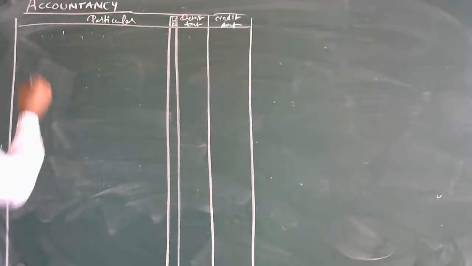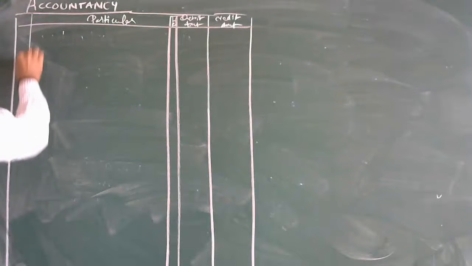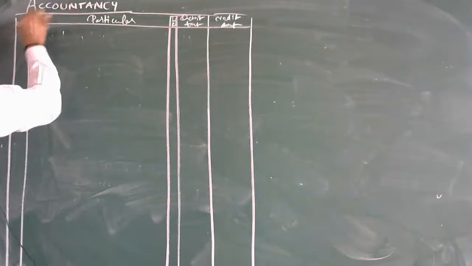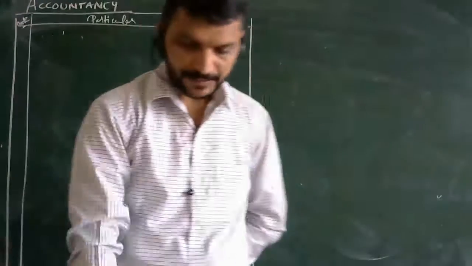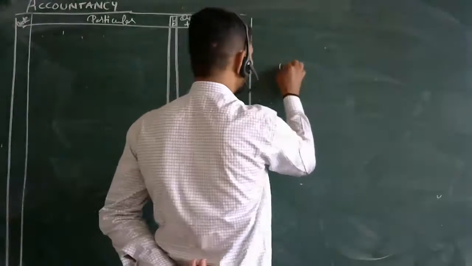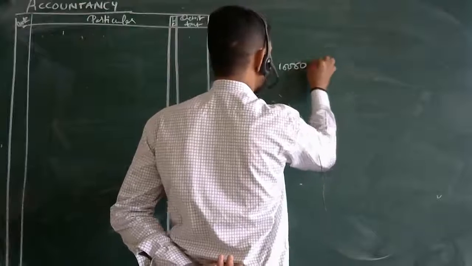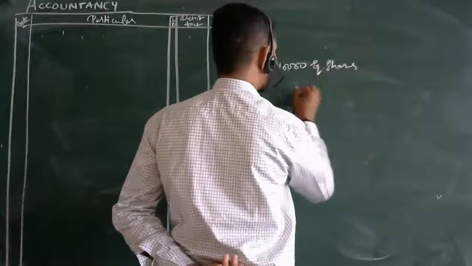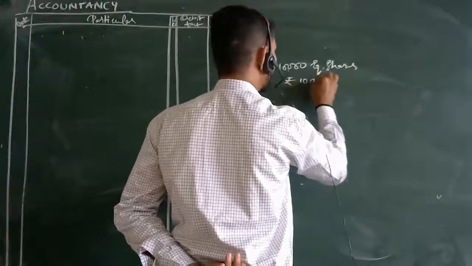Okay, this is all about the thing here. So here you can mention date also if possible. If the dates are given, you can mention them here. So how it is told here, see, 10,000 equity shares of how much rupees? Rupees 10 each.